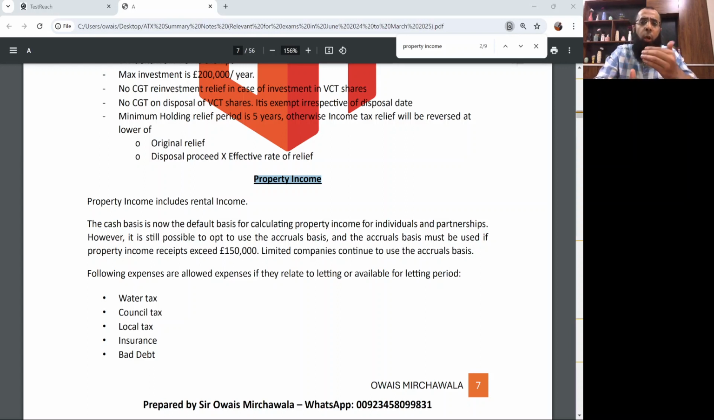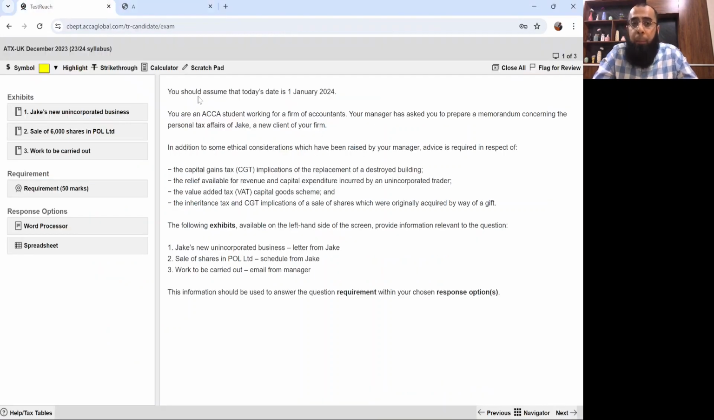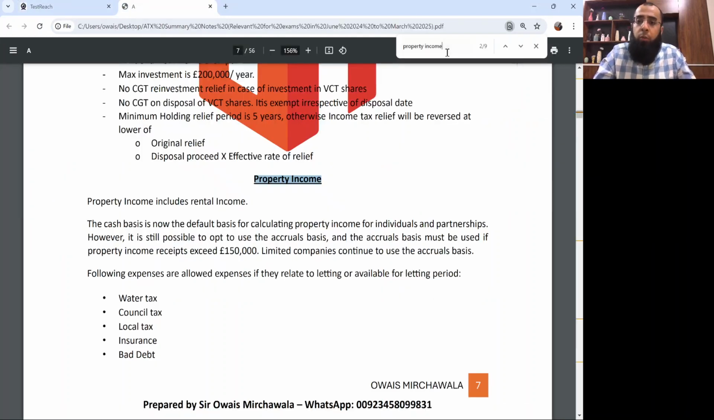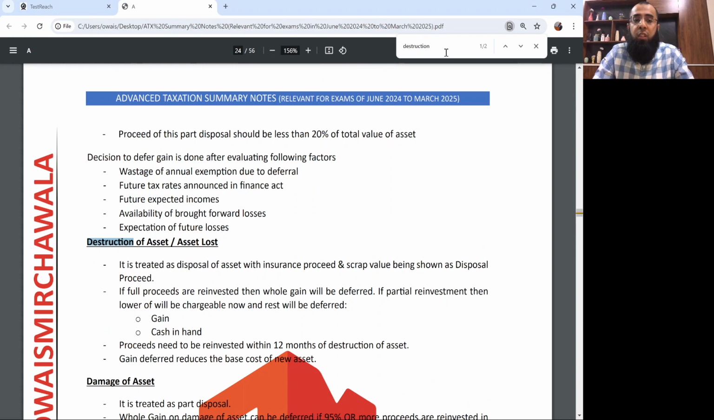You can revise any topic while you are watching the lecture, while you are doing the past paper revision sessions. Like when we'll be doing this complete exam paper, there will be situations when you have to revise IHT, you have to revise capital gain tax. You just go here, if, for example, you have to revise the rule relating to destruction of asset, you simply write destruction of asset, and you get the complete rule. So that will give you a very good revision.